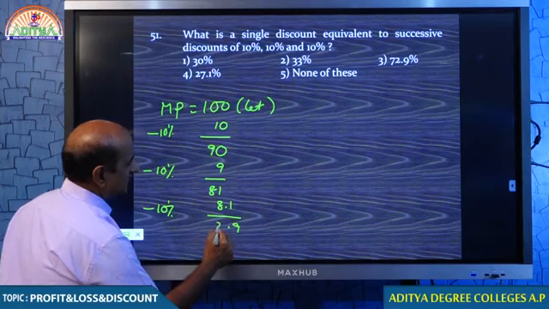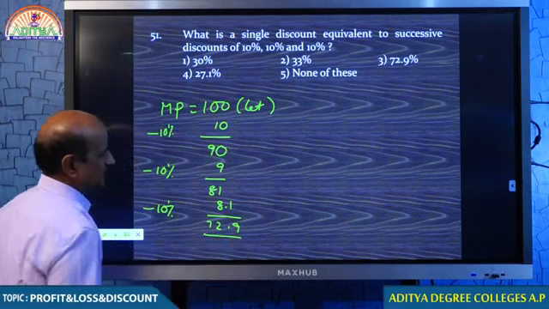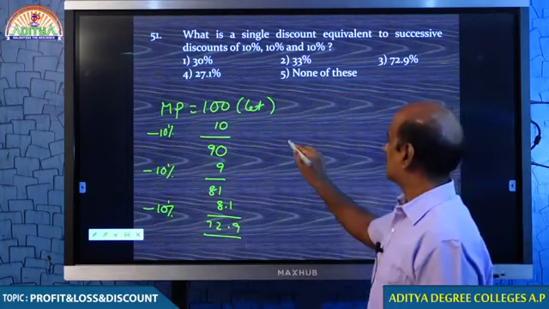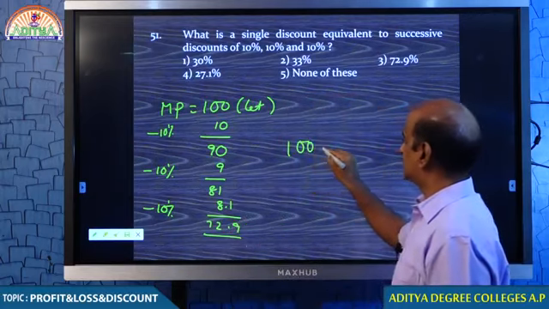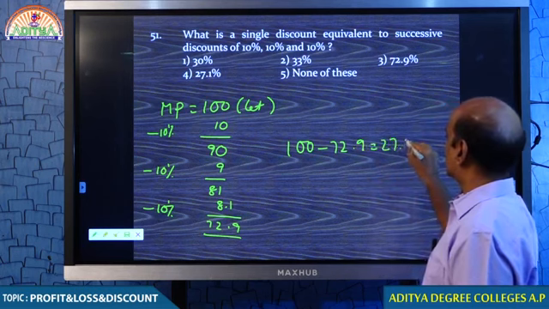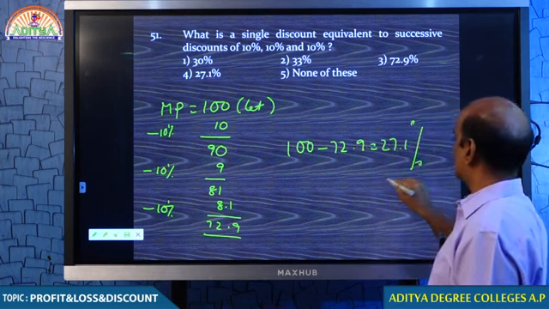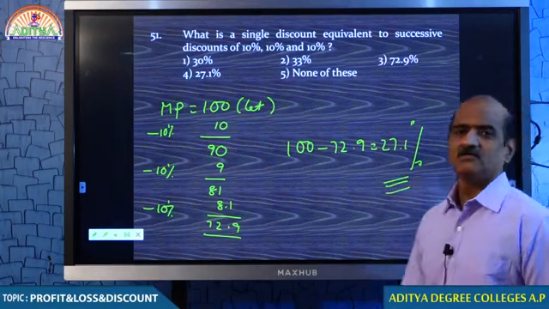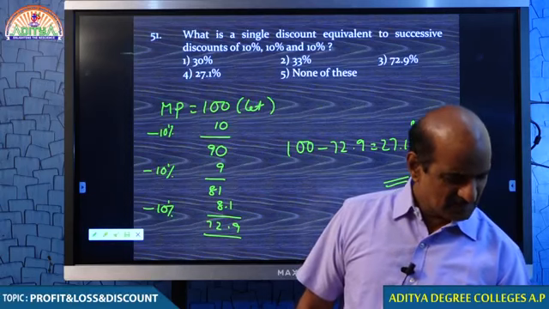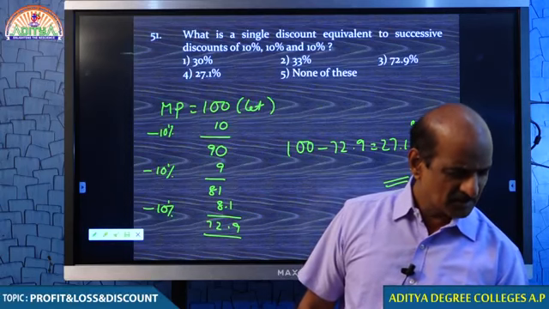Therefore 72.9. An article which was actually marked for 100 was finally sold for 72.9. Therefore, practically the customer gets only 27.1% discount. Somebody said 27, okay, but 27.1 is correct.